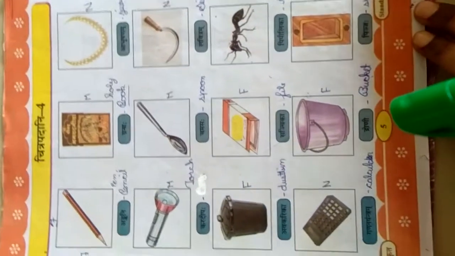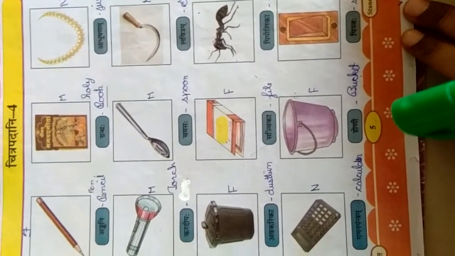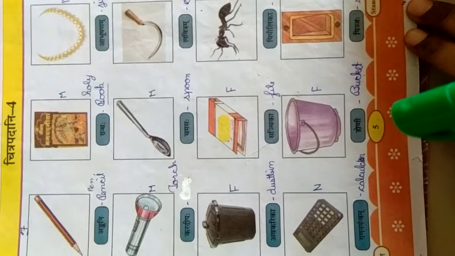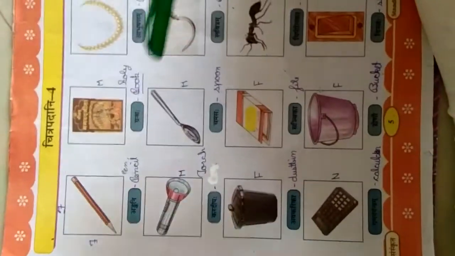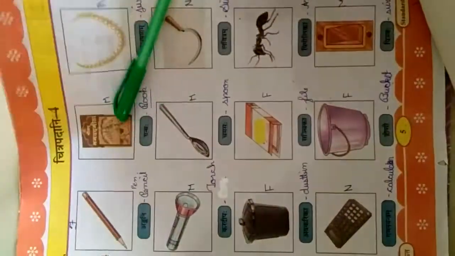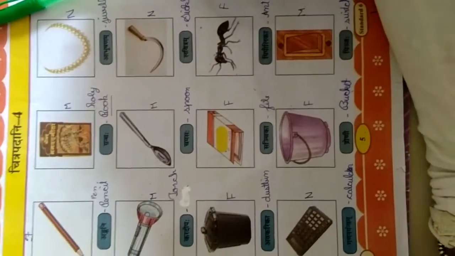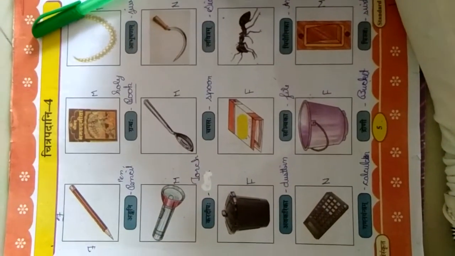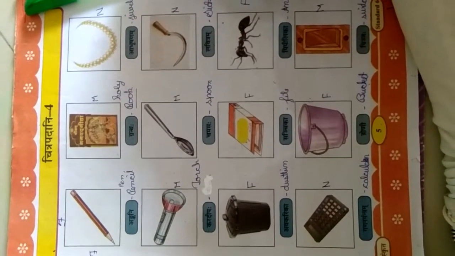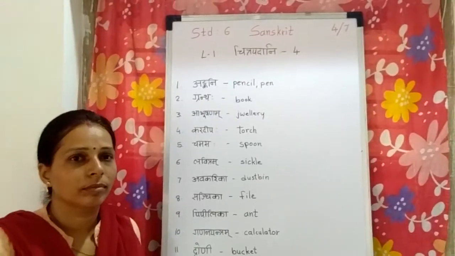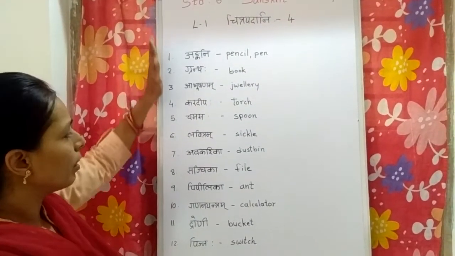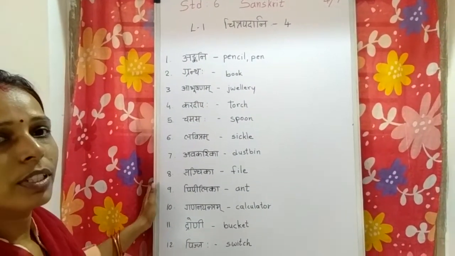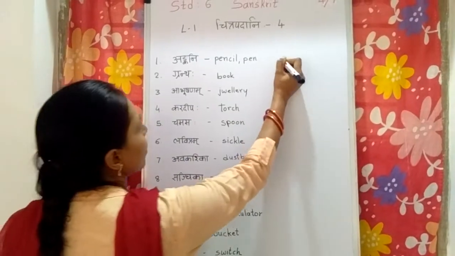Now you can see all the words with their Sanskrit words and all the words are in different gender, right? In Chitrapadani 4 there are words with masculine, feminine and neuter gender. Let's classify all these words in the 3 genders.